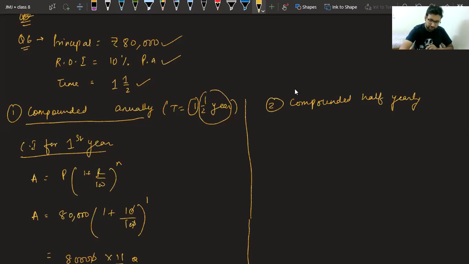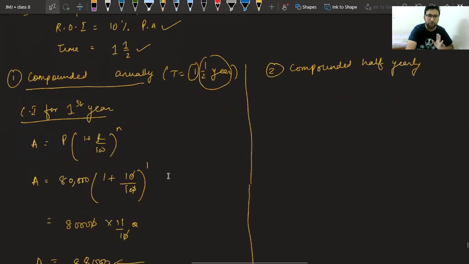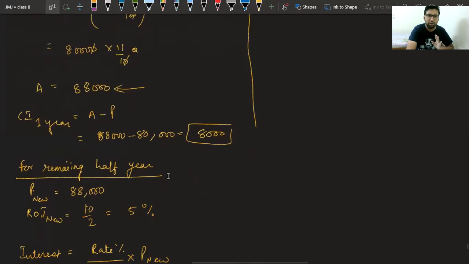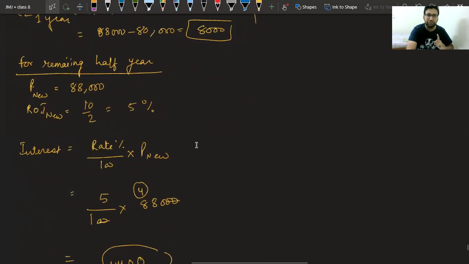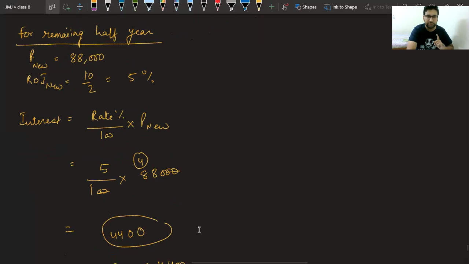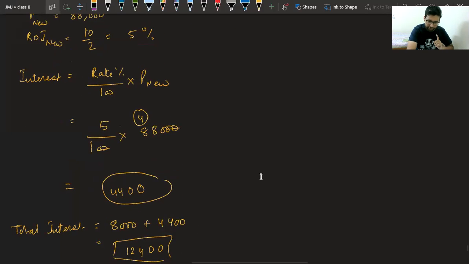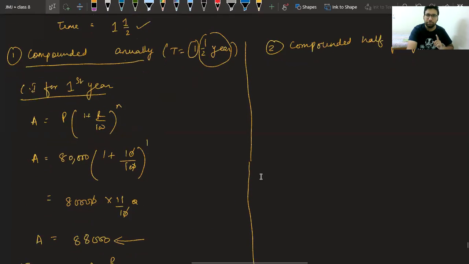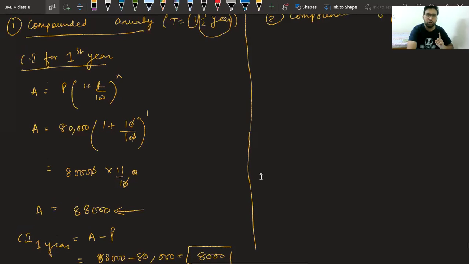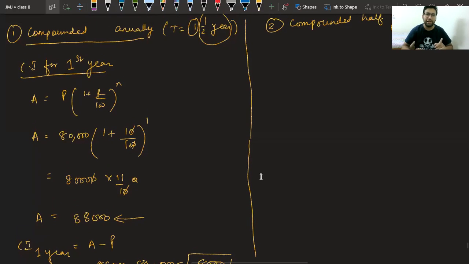Okay. One second. Rachit, in the last case, compounding annually, I have found compound interest of first year. Then for remaining half year, I have done this thing. That's it. Okay. Second case is also compound interest because we have changed the principal. Whenever you change the principal, it is a case of compound interest.